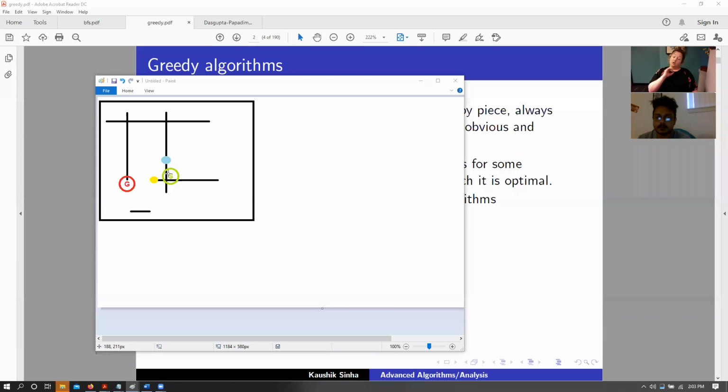So if we are solving this particular problem using a greedy approach, we see that between these two possibilities, the yellow dot is closer to us. So we move towards the yellow dot, ending up at this location here. However, we see that since there is no path to the goal point from this location here, we have to backtrack and then figure out another way, that is the longer way that goes around this path.